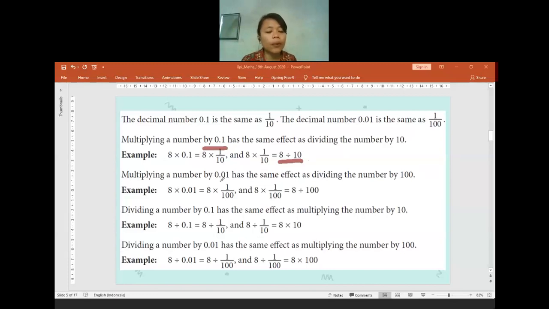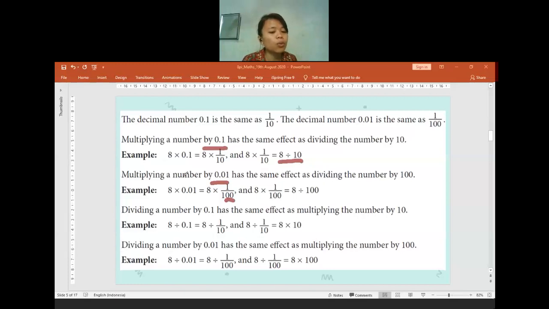Okay, for the second example, we have multiplying the number by 0.01, which is two decimal places. So the fraction will have two zeros. 0.01 equals 1 per 100. So 8 times 1 per 100 equals 8 divided by 100.